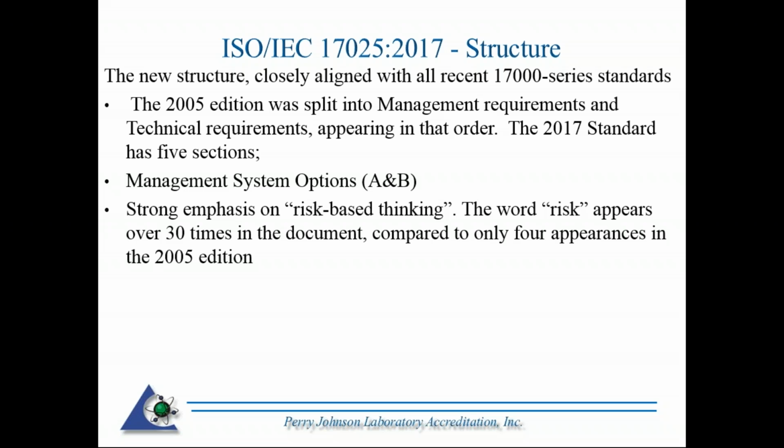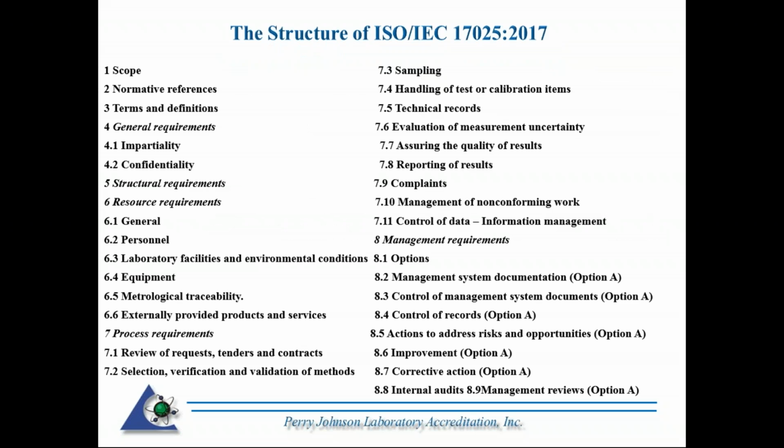Again, risk-based thinking, that R word appears a lot, over 30 times in the 2017 standard, as opposed to only 4 times in the 2005 standard. So if you haven't looked at it yet, and if you need to transition, I highly recommend you go ahead and get your copy of the 2017 standard. But you can see it's not as cut and dry. Instead of Section 4 and Section 5, we now have the structural requirements, the resource requirements, the process requirements, and the management system requirements.